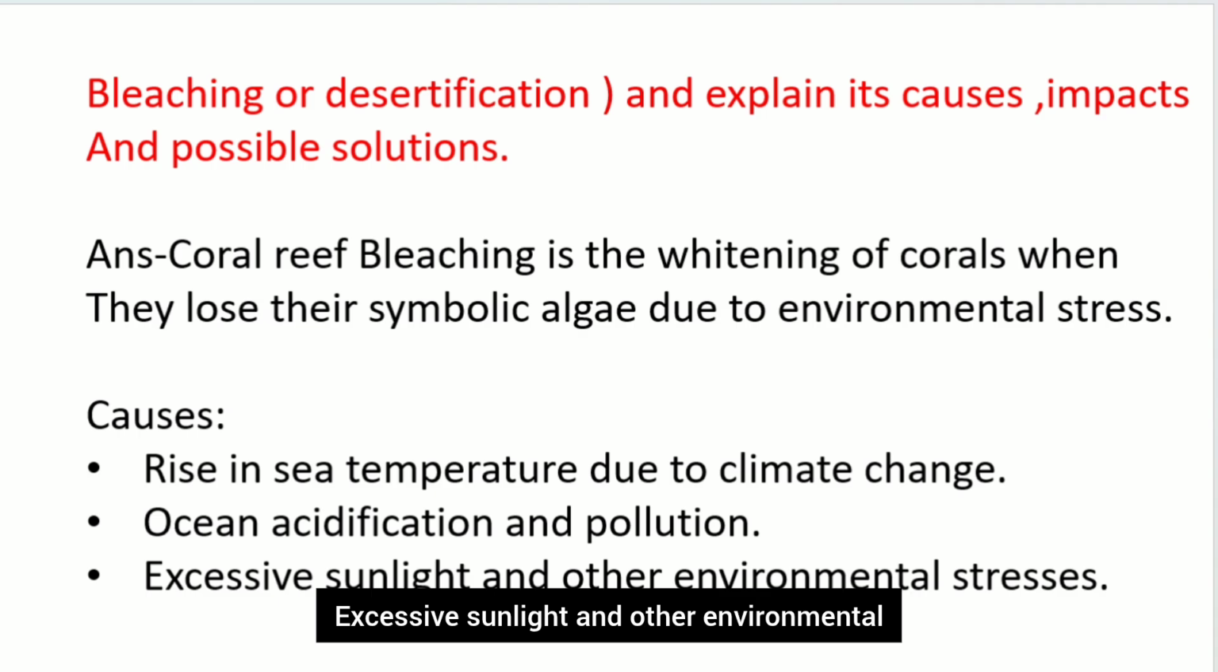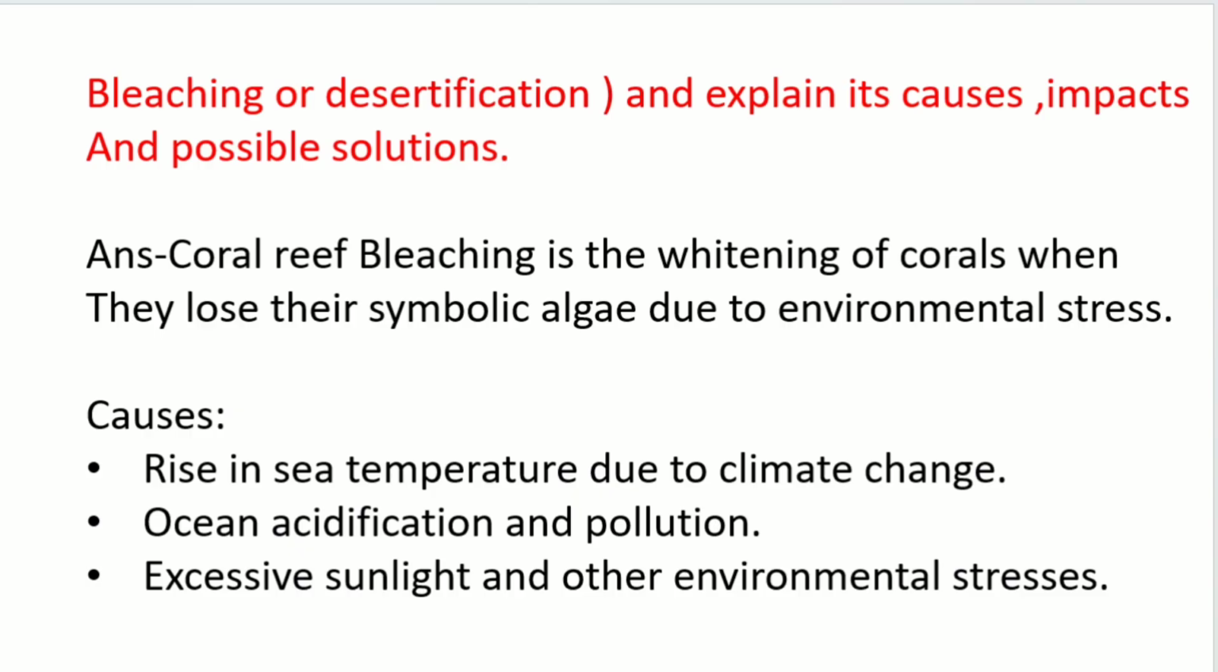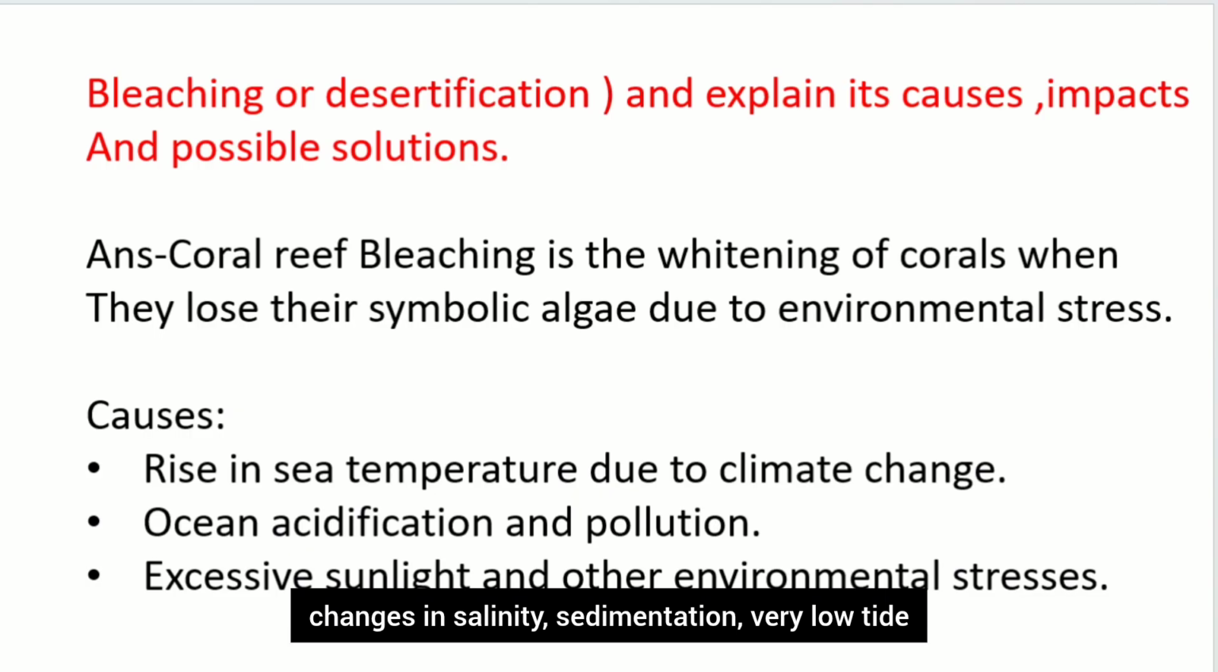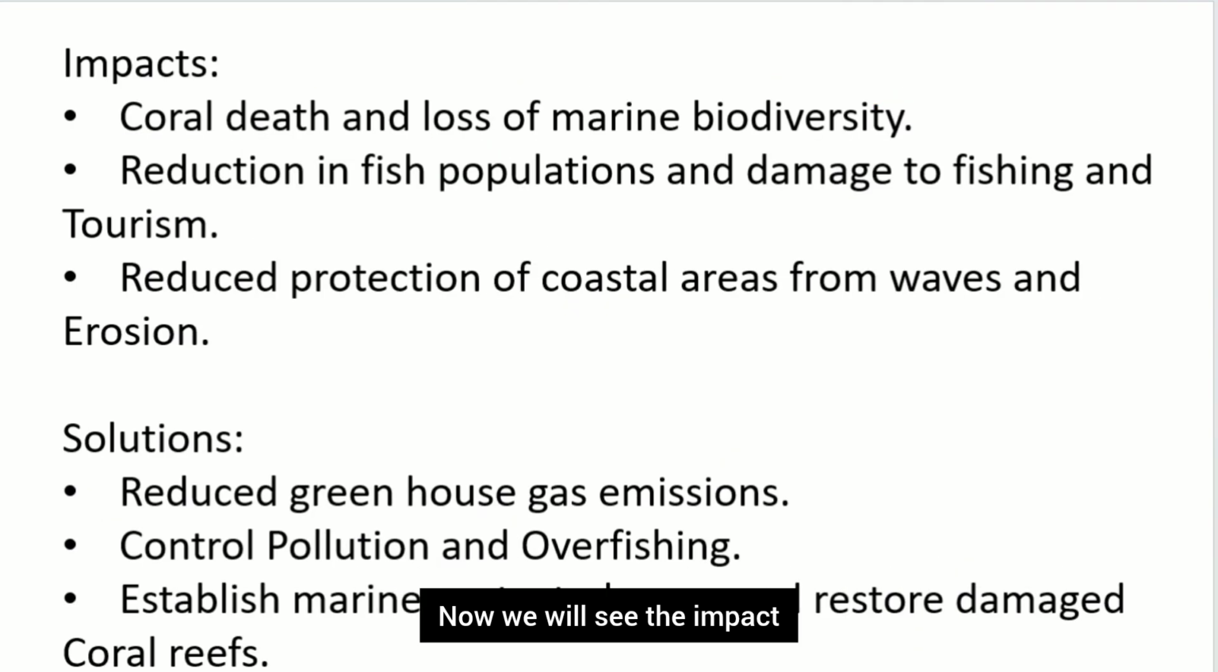Excessive sunlight and other environmental stresses also cause coral reef bleaching. Now what may be the other environmental stresses? So it may be polluted water, changes in salinity, sedimentation, very low tide. Okay, so these are some of the causes of coral reef bleaching. Now we will see the impact.